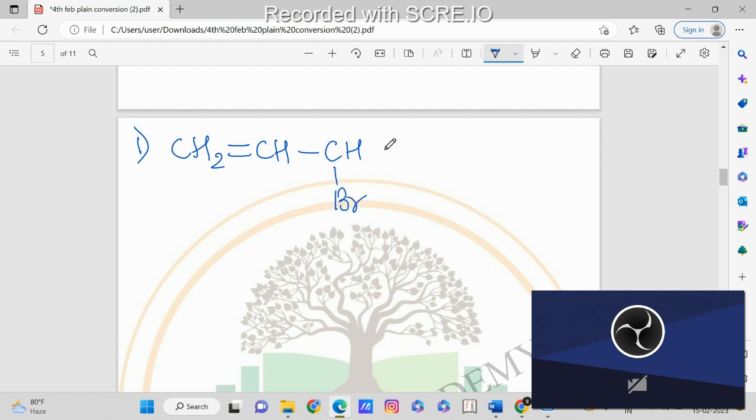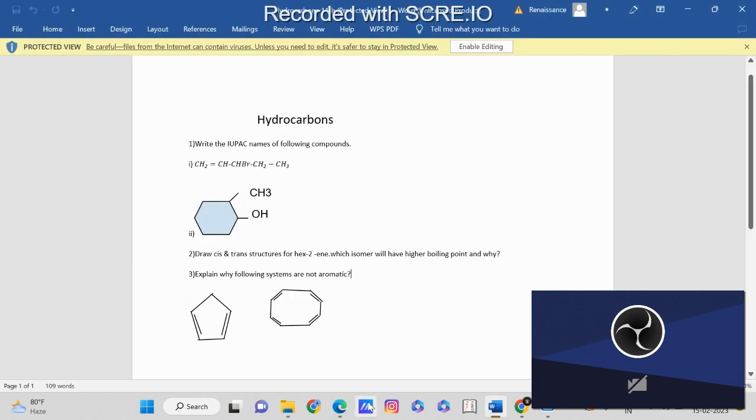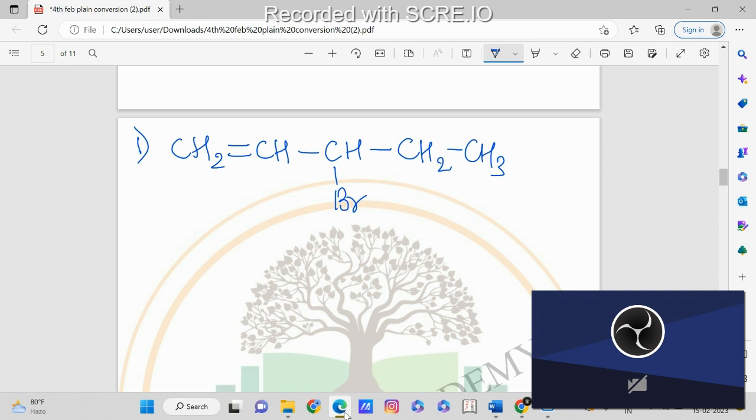This is the first compound, right? Yeah, this is the first compound. I will also write the second compound.